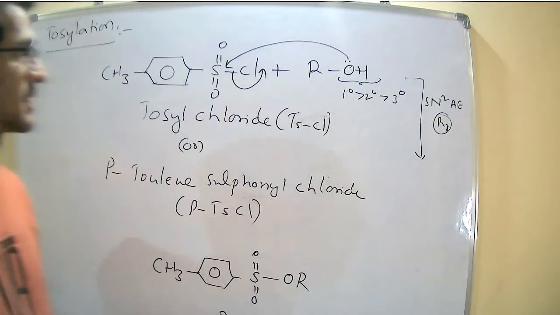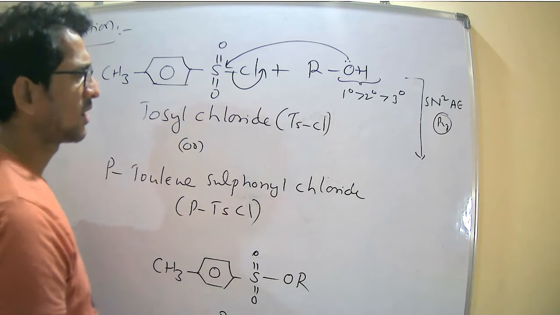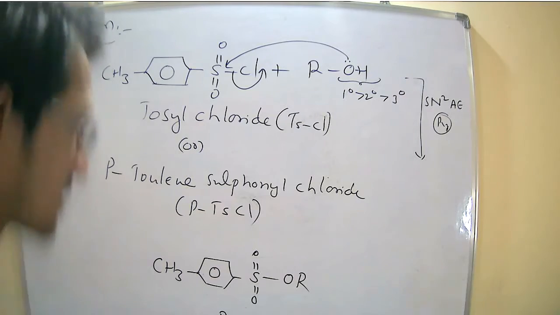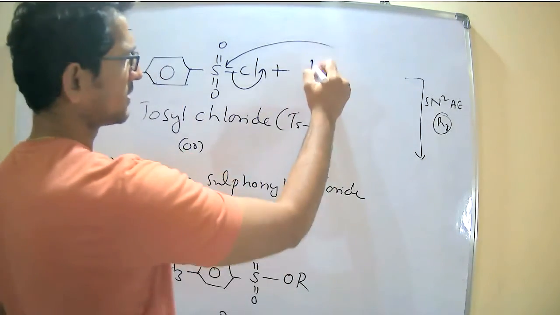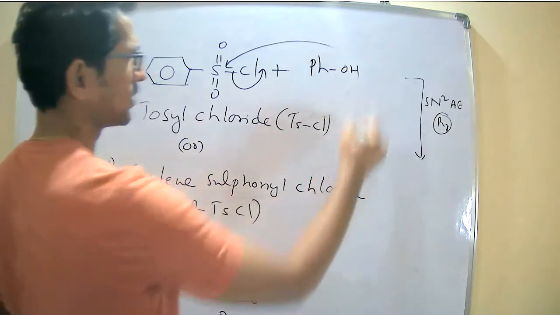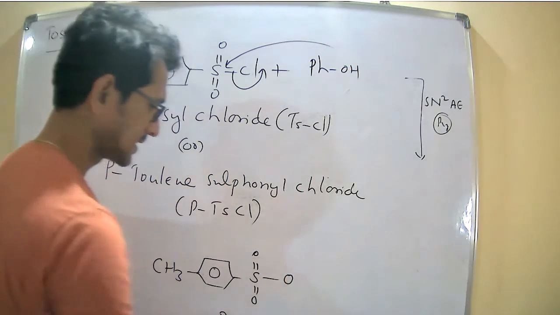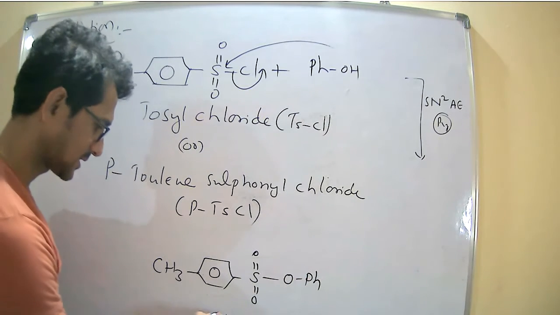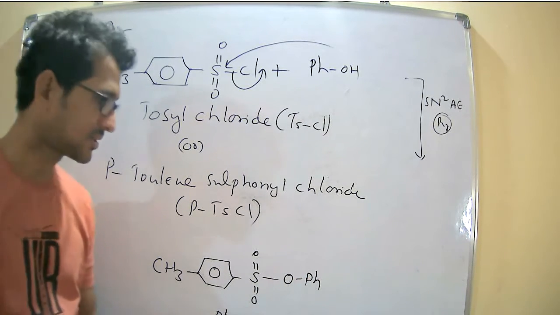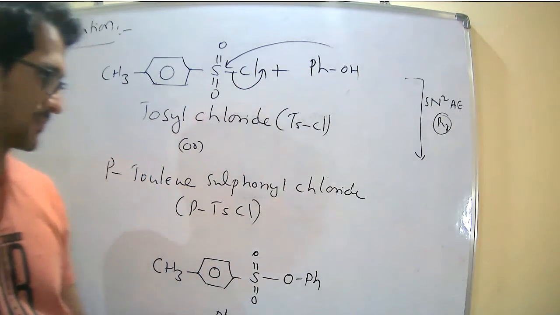Now I can replace the alcohols with phenols, PhOH. The same reaction takes place, giving phenyl tosylates.